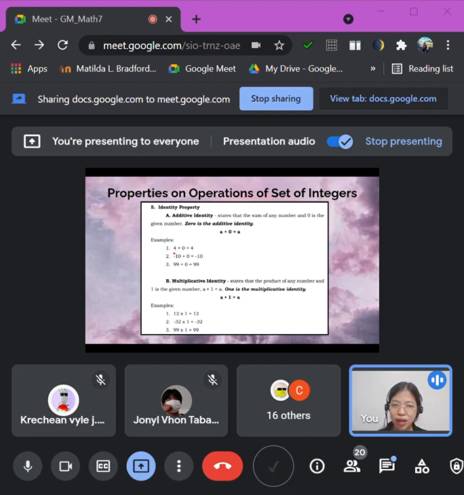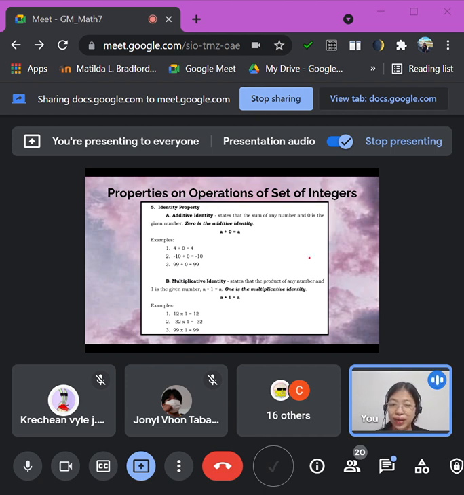So we have here 4 plus 0, that is 4. Negative 10 plus 0, that is negative 10. 99 plus 0, 99. That's why we call this identity. Meaning to say, it's like a mirror. The same result as the given comes out, because 0 is our given, right? There are no changes if 0. Remember that 0 is the additive identity of any number.